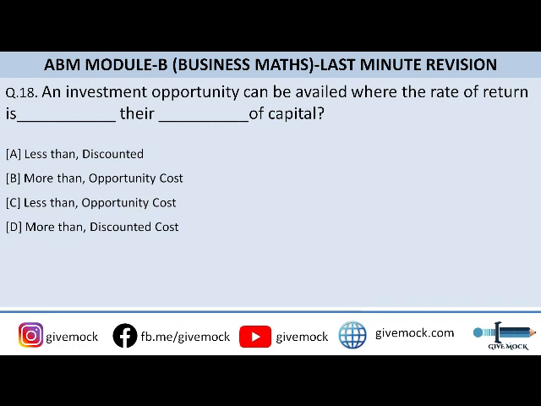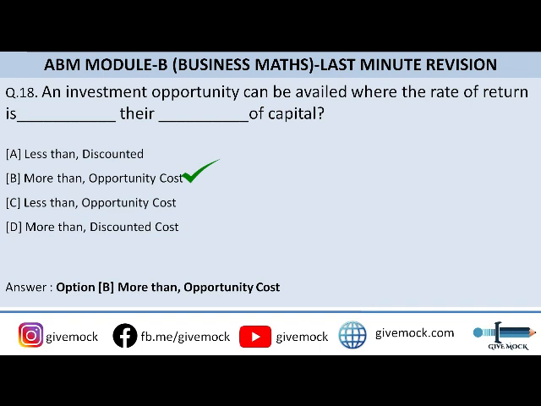So guys, the correct answer to this question is option B, that is more than opportunity cost. So in total, an investment opportunity can be availed where the rate of return is more than their opportunity cost of capital. Okay, so it is simple, it is logic. If your concept is clear about the investment rate of return, NPV, then you can easily answer this question.